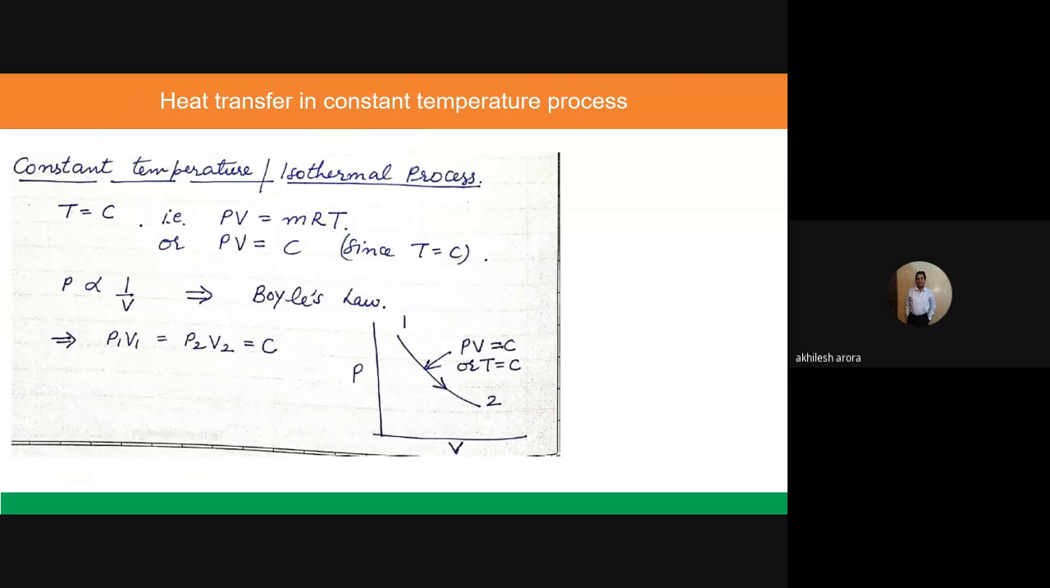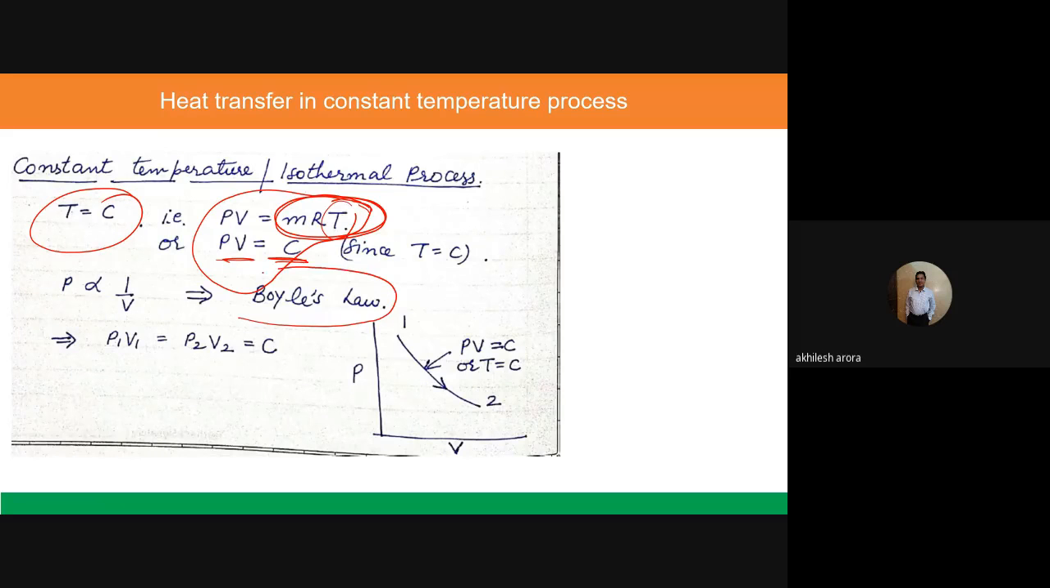So let us move to the constant temperature process now, which is the isothermal process. For the isothermal process, temperature is constant. I can write the gas equation here. From the gas equation, because temperature is constant, the whole right hand side will become constant. So I can write PV is equal to constant. And what is this? This is Boyle's law actually. So P is inversely proportional to 1 by V, or I can say P1 V1 is equal to P2 V2 is equal to constant.